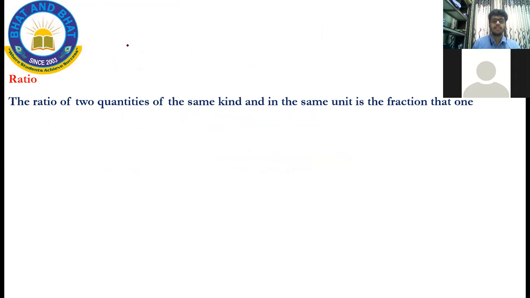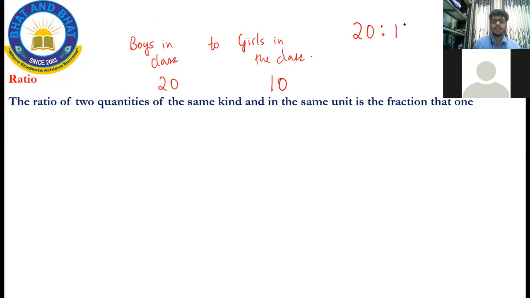So for example, we use the division sign, a fraction. How are they related to each other? For example, let me say I want to know the ratio of boys in the class to girls in the class. If there are around 20 boys in the class and around 10 girls in the class, then I can say the ratio of boys and girls is 20 is to 10.